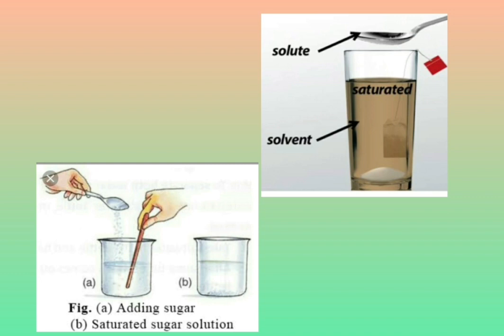Now you have taken 2 beakers. Make a saturated solution in one beaker, and in the second beaker use the same amount of water and the same amount of solute, sugar or salt.